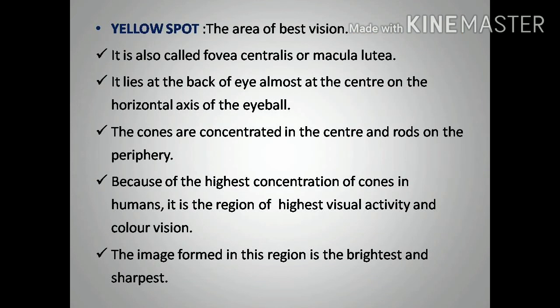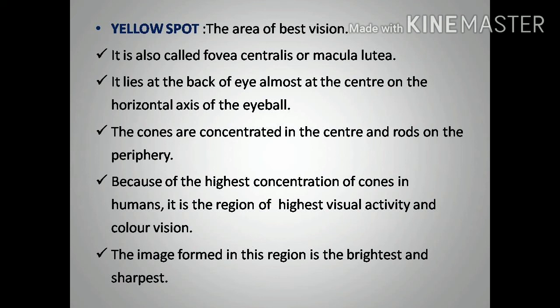Next, the yellow spot. It is called the area of best vision. It is also called fovea centralis or macula lutea. It lies at the back of the eye, almost at the center of the horizontal axis of the eyeball. While drawing the diagram also, be careful. The yellow spot you have to mark on the horizontal axis of the eyeball only. It is located at the center on the horizontal axis of the eyeball.